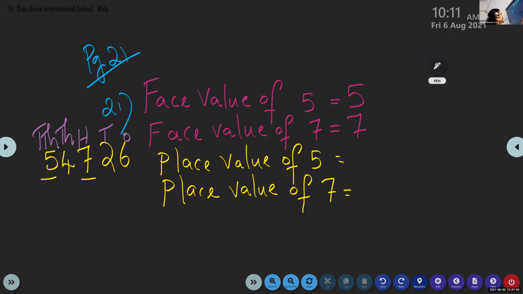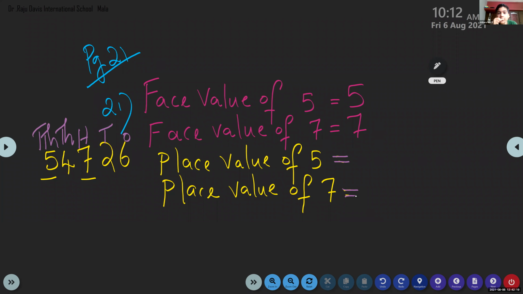Do alone, okay? Ma'am, we want to draw the place value chart? No need to draw. Okay. You can write on the side or you can look at the number. It is given in the question and the underlined digits are also there.